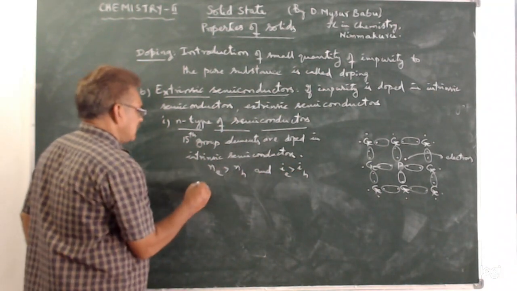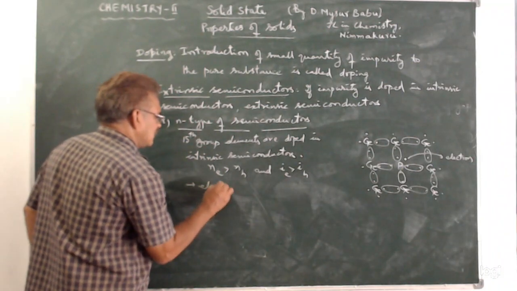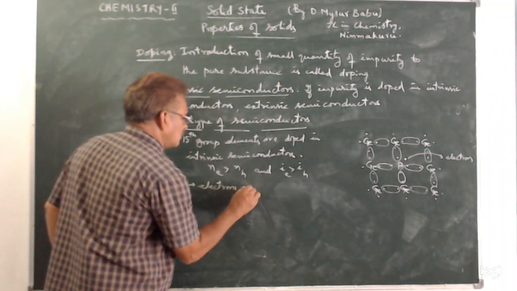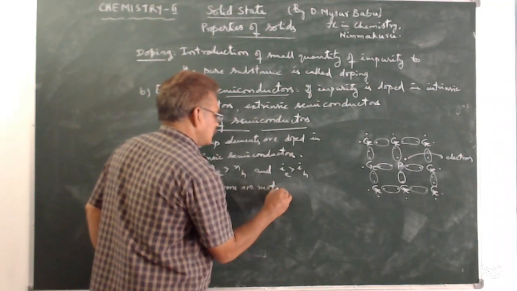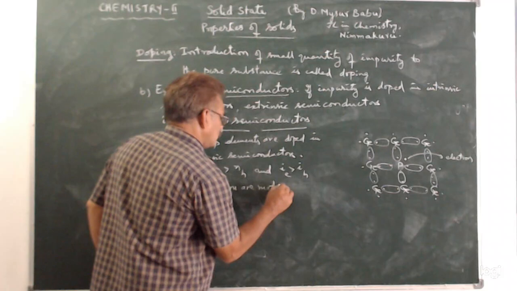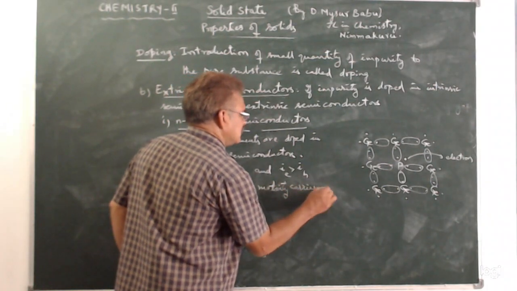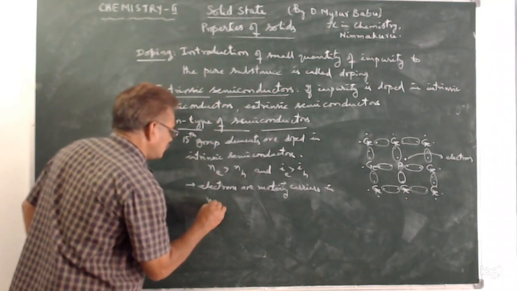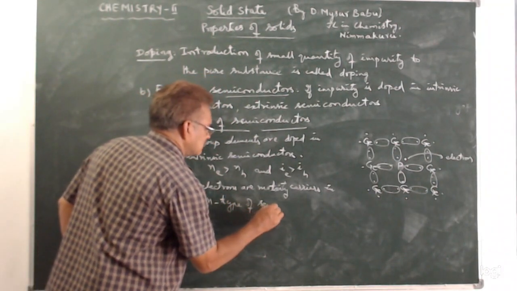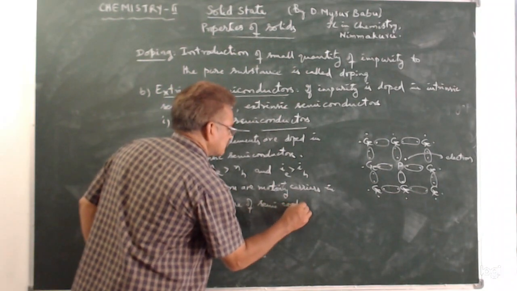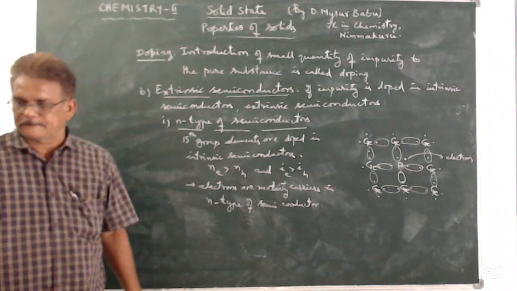So we say electrons are majority carriers. Carriers means current carriers. So electrons are majority carriers in N type of semiconductors.